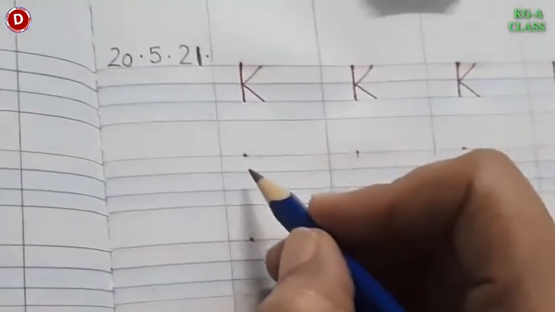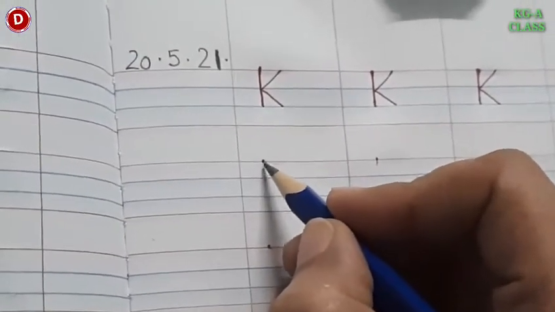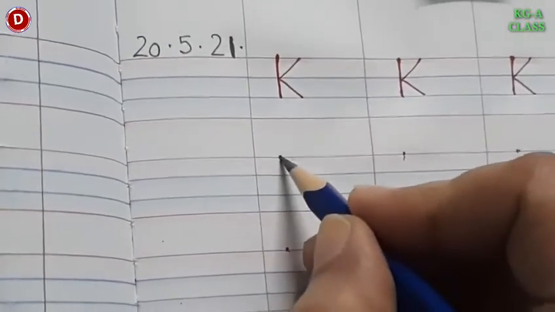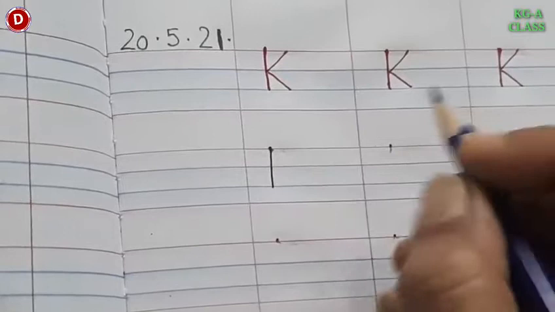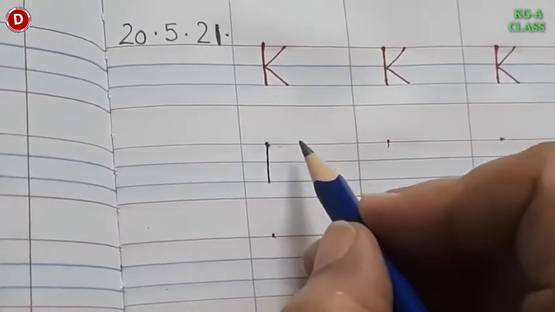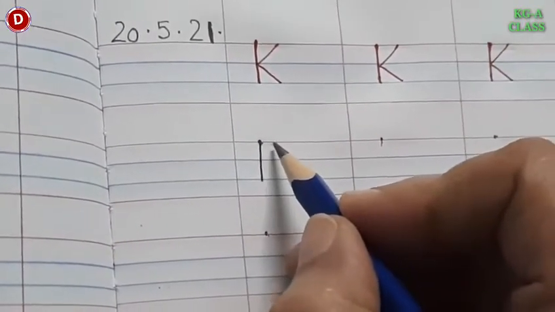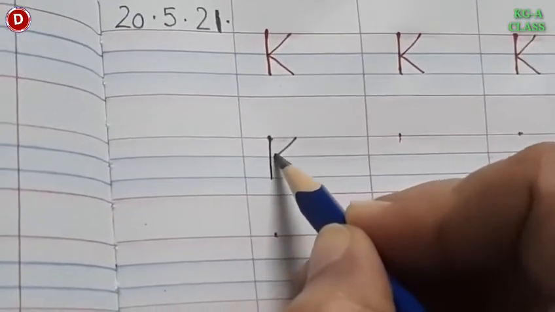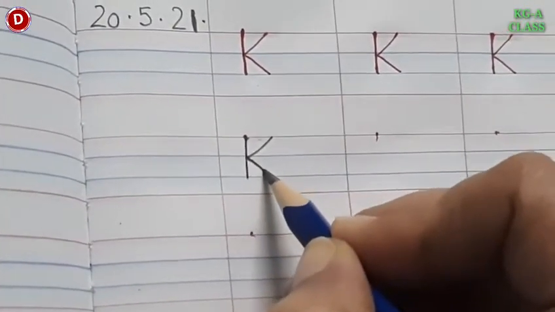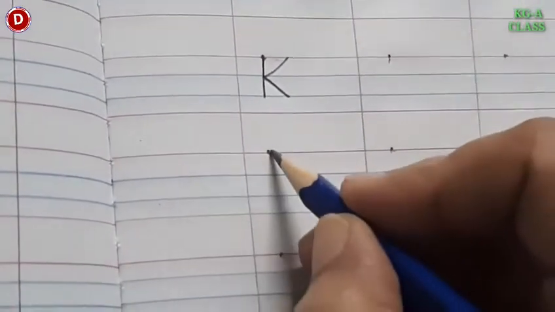Okay, let's start writing K. Put your pencil on the first red line, and from here you have to make a standing line till the second blue line like this. Then remove your hand, go back again on the red line, leave some gap, and from here, children, you have to make a slanting line, then one more slanting line till the second blue line. Like this you have to write capital K.